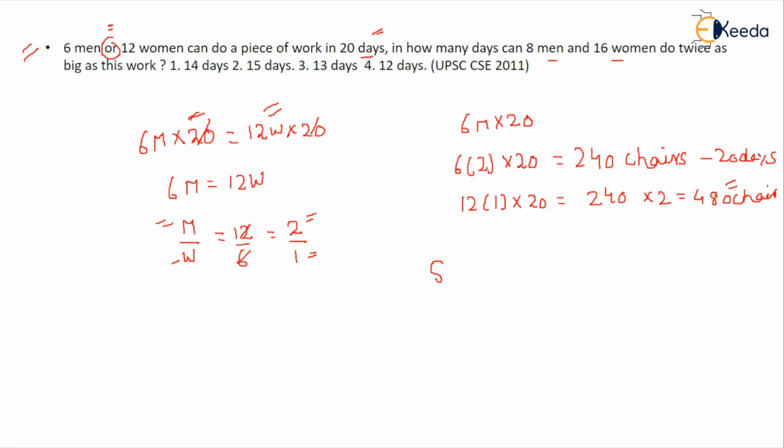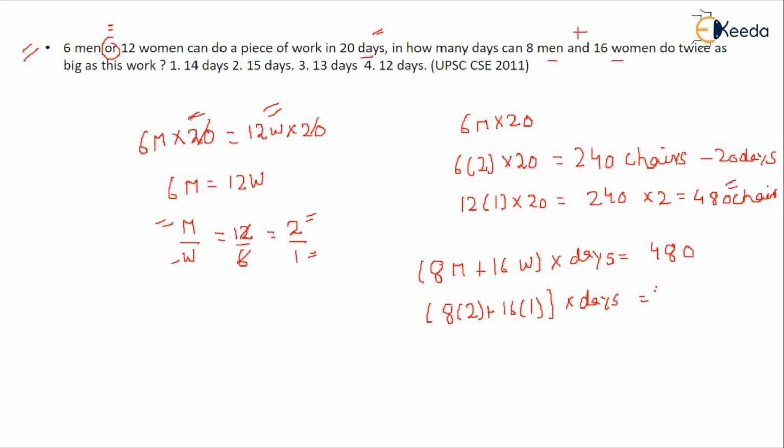So you can simply put in this value, 8 men. I told you whenever there is an "and", you have to add. So 8 men plus 16 women can do the same work in how many days? Into days, the work is 480 chairs, right? So you equate it with 480. 1 man can make 2 chairs in a day, and 1 woman can make 1 chair in a day, right? So into days, equivalent to the number of chairs they need to make, that is 480.